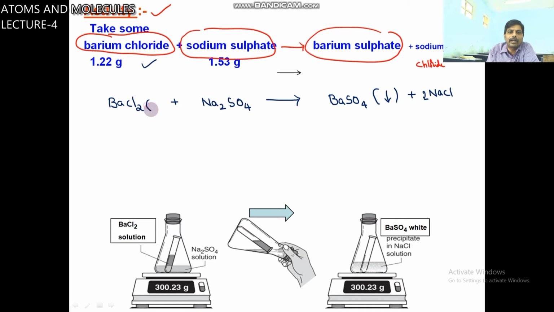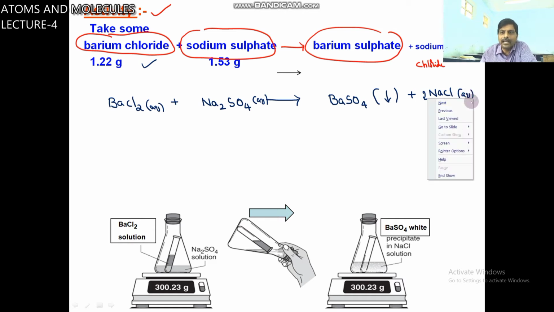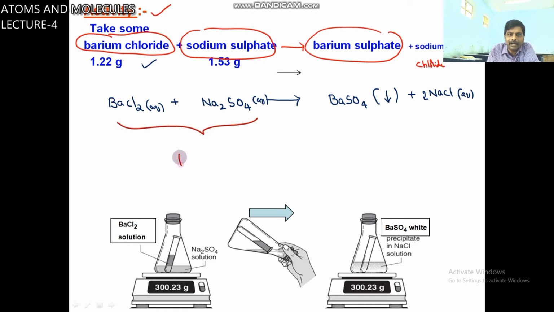So barium chloride aqueous solution and sodium sulfate aqueous solution are mixed. Reactants are barium chloride and sodium sulfate, the starting substances. These are called products.